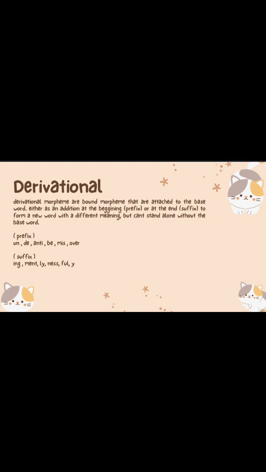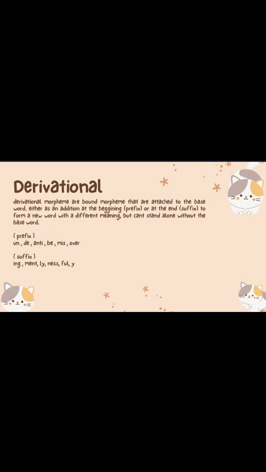Prefix, for example, unhappy. Happy is a free morpheme, but un before the word happy is a prefix. Why? Because un is an addition at the beginning of the free morpheme happy. And the example for suffix, like development.